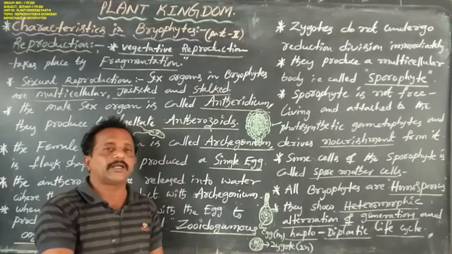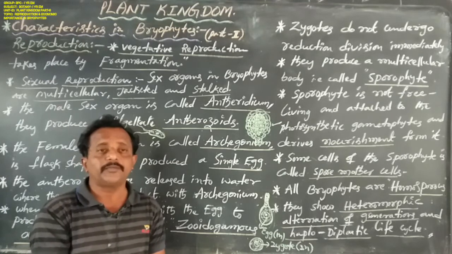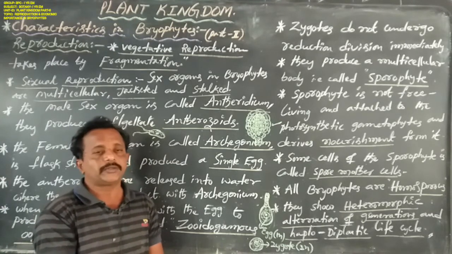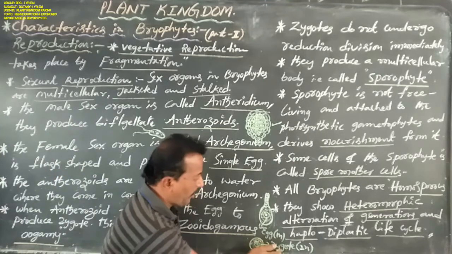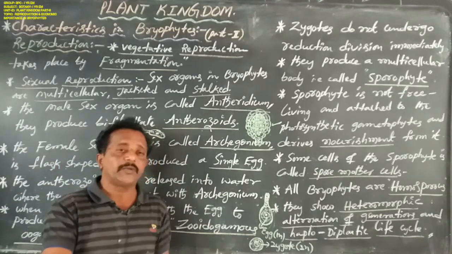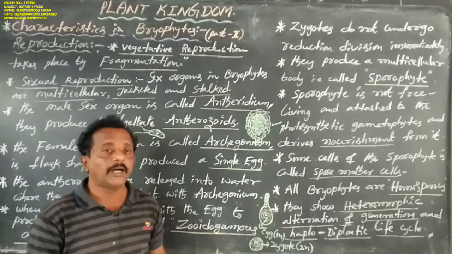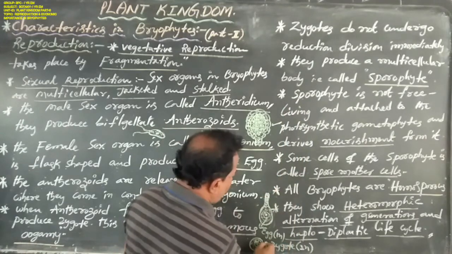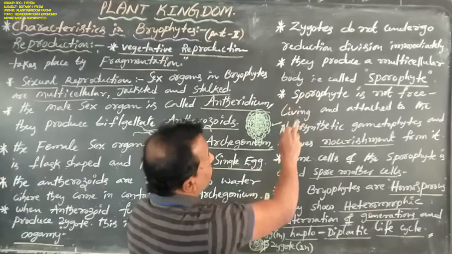The antherozoid reaches the egg cell of the archegonium. Both fuse to form one diploid zygote. This phenomenon is named zoidogamous oogamy. The diploid zygote develops within the archegonium. This zygote does not undergo reduction division immediately.